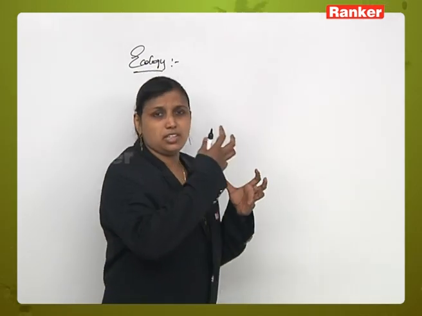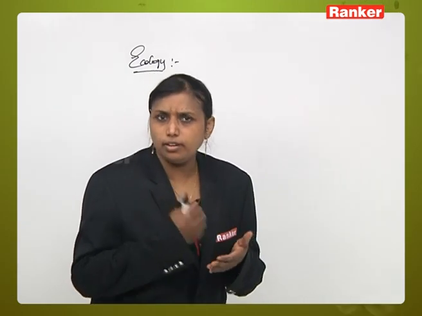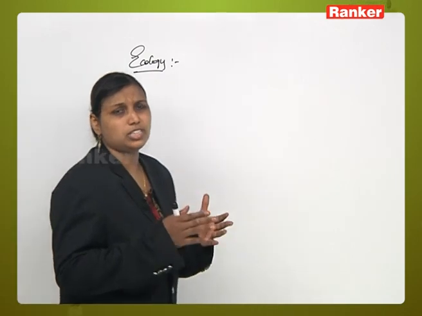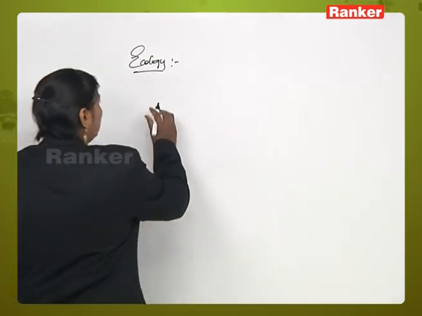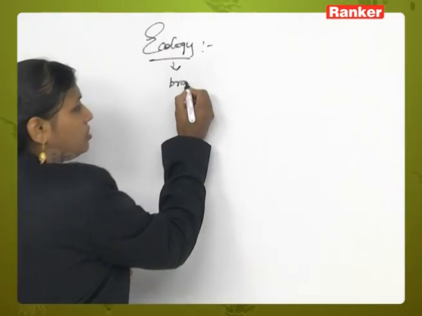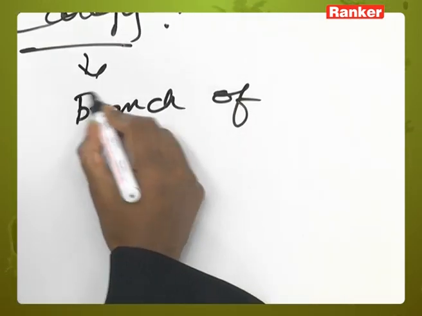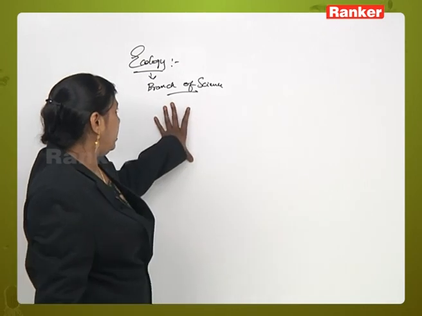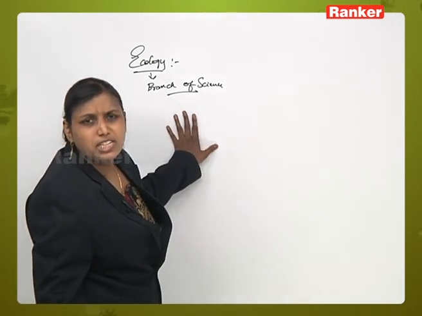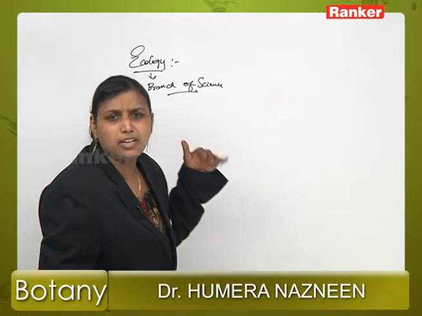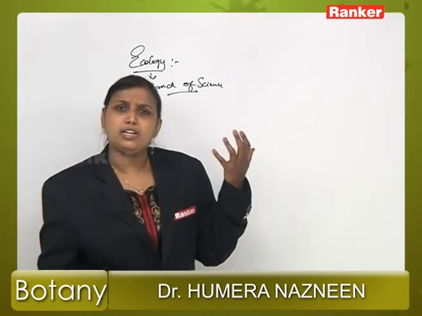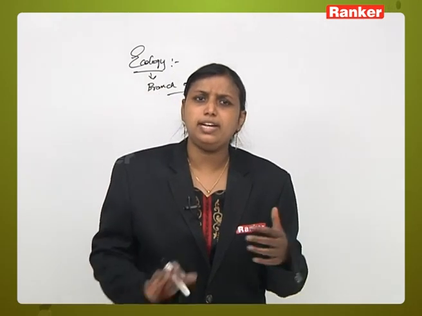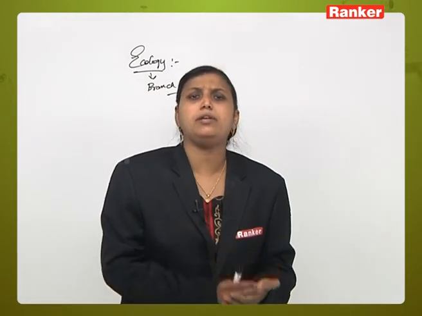After analyzing the different definitions given by different ecologists, we can come to a conclusion definition: ecology is a branch of science which seeks to determine the effect of environmental factors on the growth, distribution and migration of organisms from one place to another.